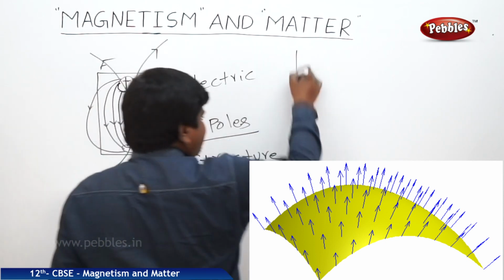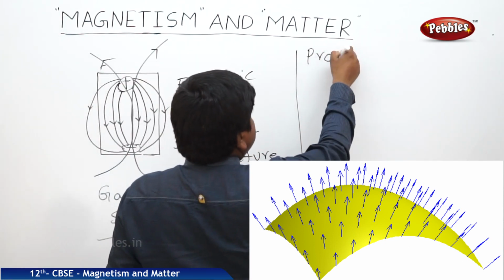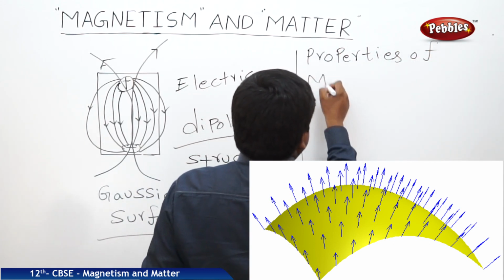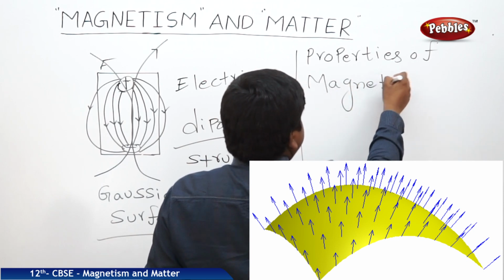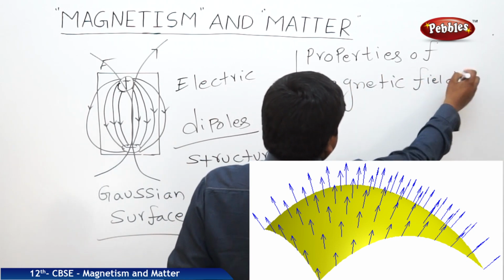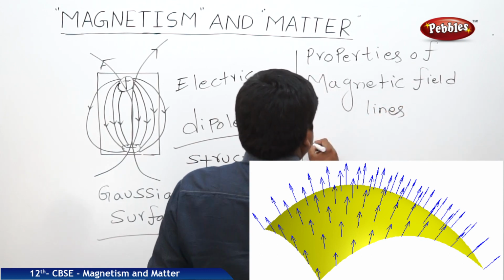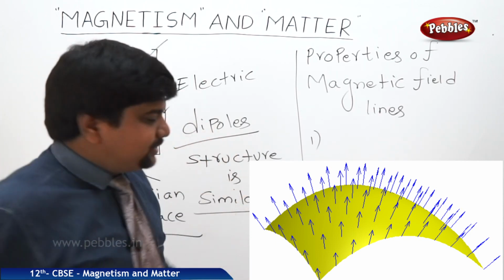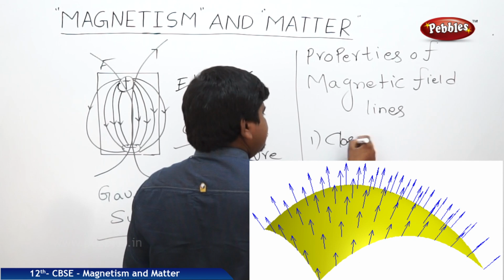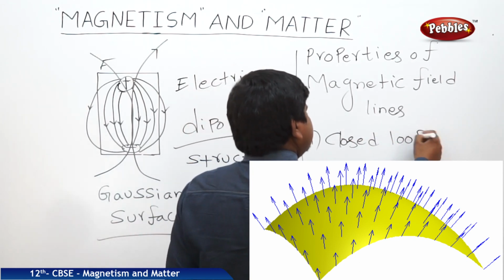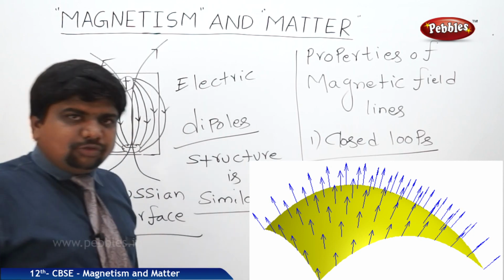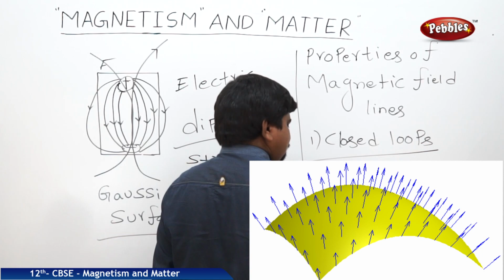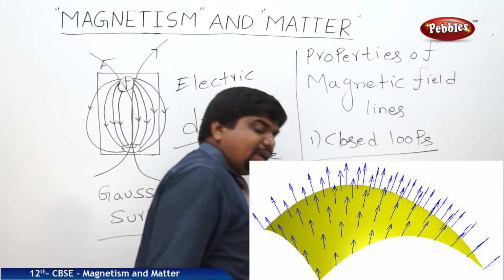What are the properties of the magnetic field lines? The first property is that magnetic field lines are always closed loops. These are all closed loops. Why? Because the field should be closed from North Pole to South Pole. It is the unique behavior of the magnetic field.